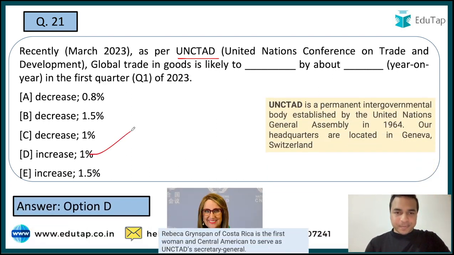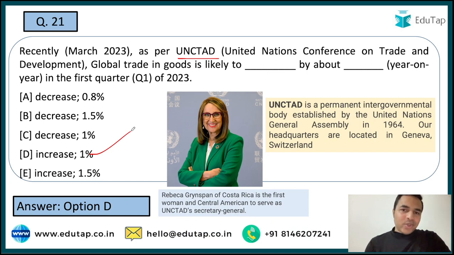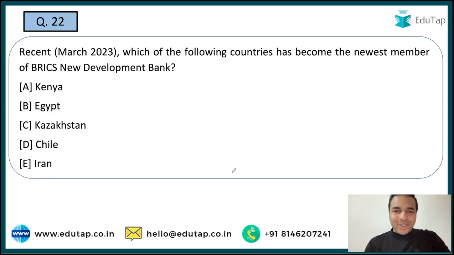Now the next question. So guys, before moving on to the next question, I would like to give you some important information about UNCTAD, that it is a permanent intergovernmental body which was established by the United Nations. और यहाँ पर अगर हम बात करें तो it was established in the year 1964 with headquarters in Geneva, Switzerland. And the person that you can see here on the screen, let me tell you that she is Rebeca Grynspan of Costa Rica, and she became the first woman Secretary General of UNCTAD. I hope this is clear to all of you. Now let's move on to the next question.